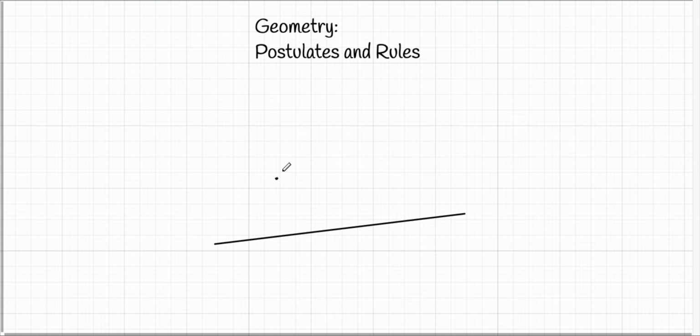There's only one line that is parallel to the line that goes through this point. So that would be this line right here. And again, it's a segment, but if I were to extend it on both sides, it would be parallel. It would be a line.